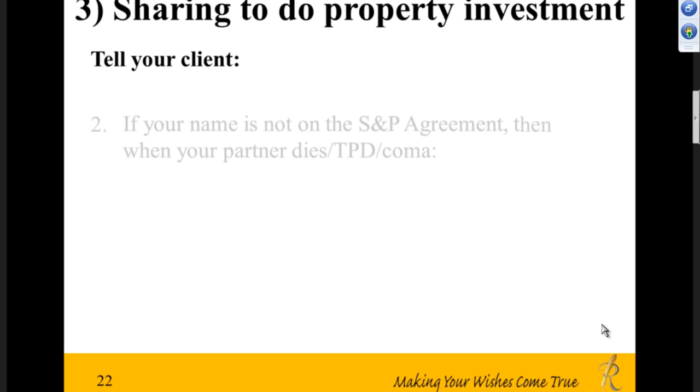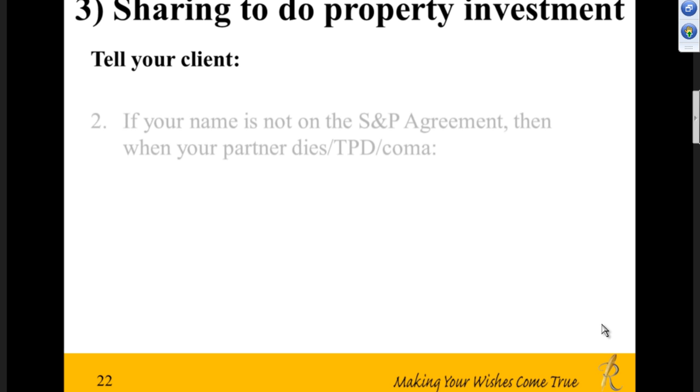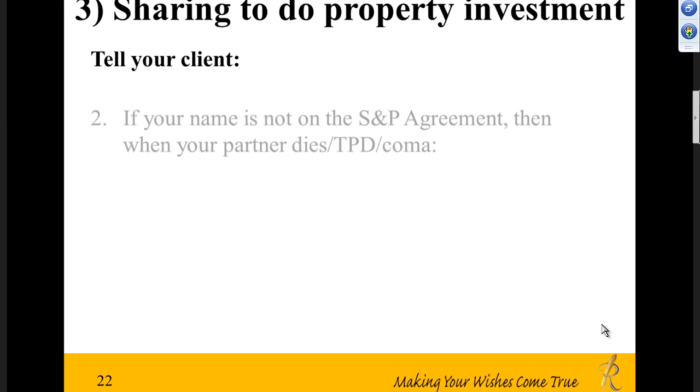Now, if you don't have a name on the SMP agreement, that means you use your partner as the nominee, and then your partner dies, suffers TPD or coma, what's the issue? Just like the brother and sister, legally, the partner is the absolute owner. When the partner dies, the property legally belongs to his wife and children, not yours anymore. When it is coma or TPD, you're stuck because you can't deal with anything. He may even refuse to follow your instructions. You're also stuck because the relationship between you and your partners is based on trust, which can be a very fragile thing and can change over time.